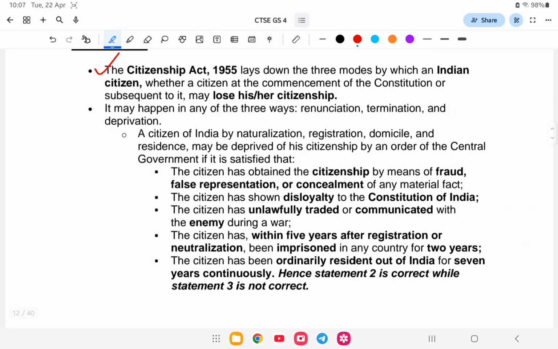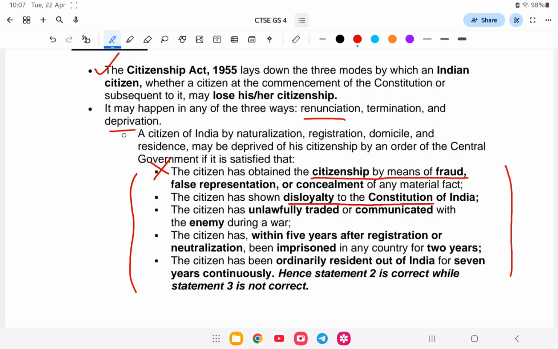Indian citizenship: there are 3 modes in which an Indian can lose his citizenship, that is renunciation, termination, and deprivation. What are the conditions for losing Indian citizenship? That is, if the citizen has obtained citizenship by means of fraud. For example, if you apply with a fake passport, your citizenship will be terminated.